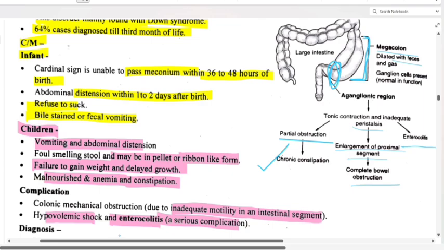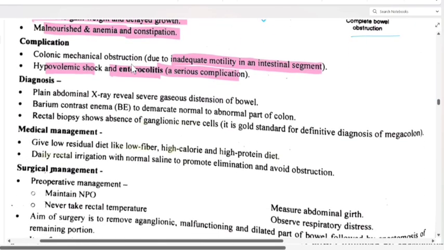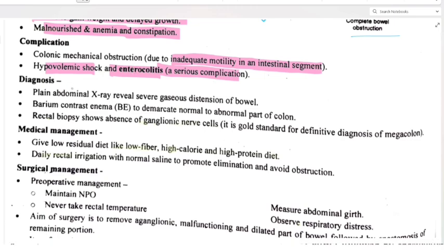Okay, so let's come to the next part, that is diagnosis. Plain abdominal X-ray reveals severe gaseous distension of the bowel.